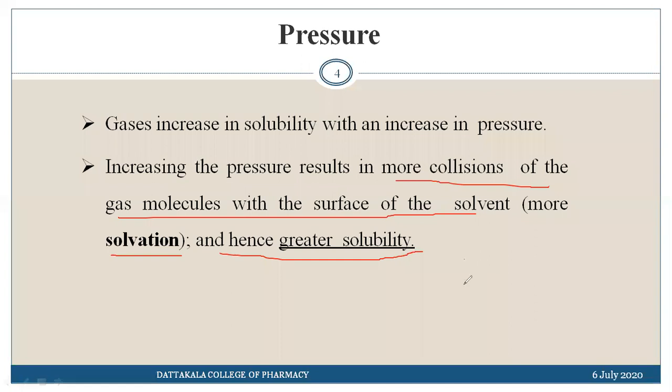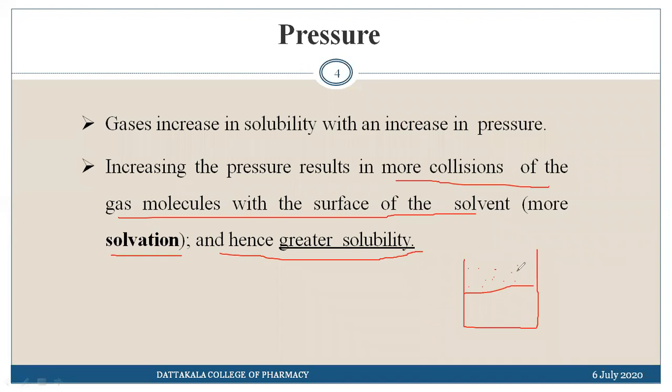So let us see, this is the liquid, and these are the gaseous molecules which are present on the surface of the liquid. These gaseous molecules are randomly moving. You know that molecules are randomly moving in the form of Brownian motion, that is, you can say their collisions.